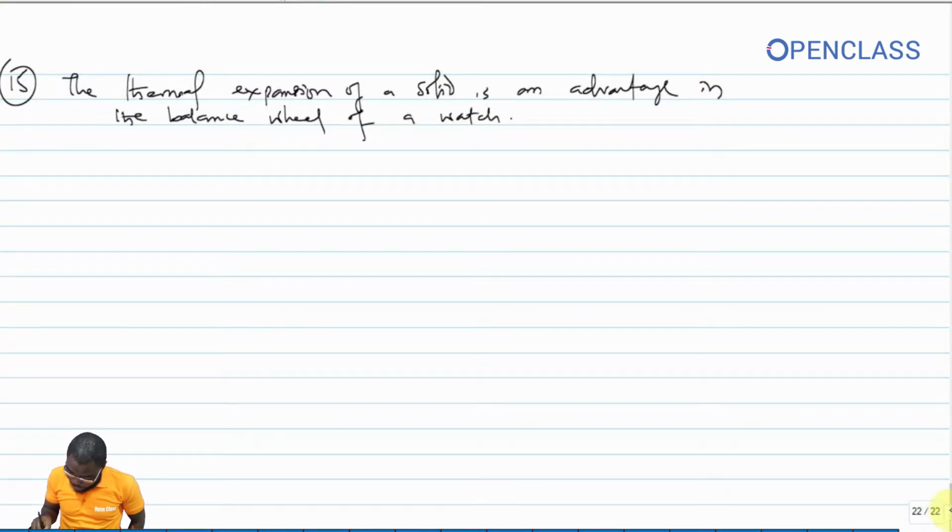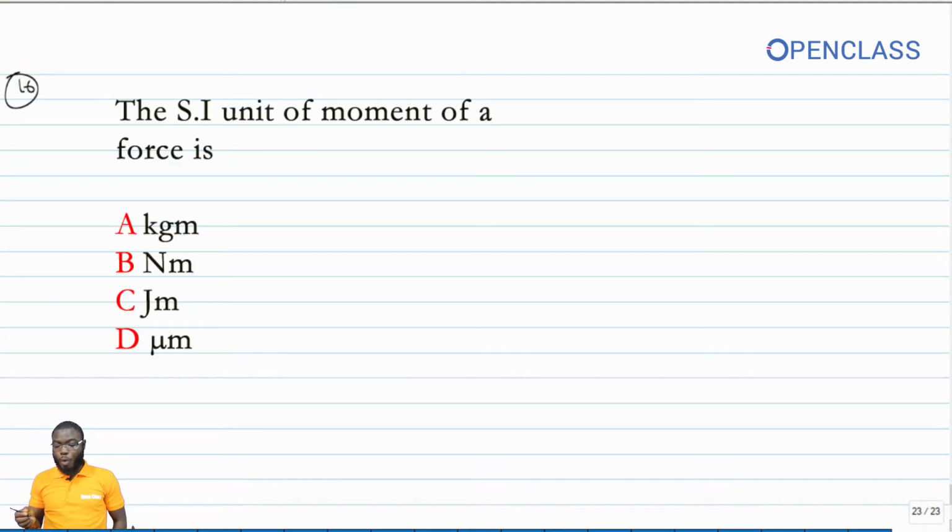Then question number 16 goes this way. 16 says the SI unit of moment of a force is what? So the first thing that we need to know there is, what is a moment?